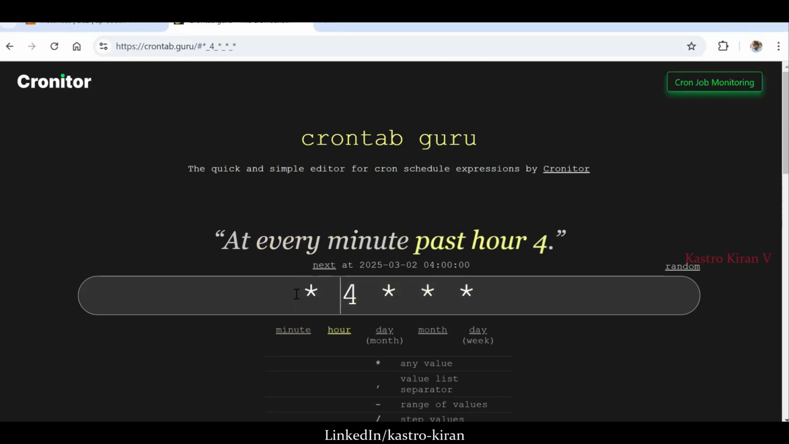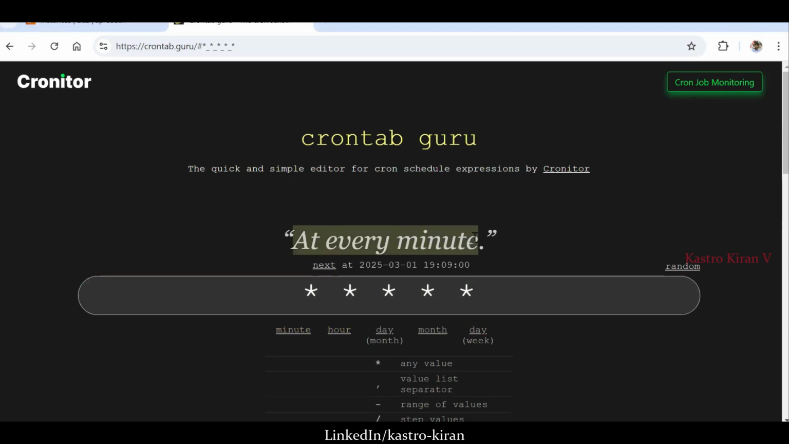When you give 5 stars, the job will get executed at every minute. You see that. Suppose I want to execute at every 15th minute. The first star is minute, the second star is hour, the third star is the day in a month, the fourth star is month, and the last star is the day of the week. In a week we have 7 days, so we just have to give the number.